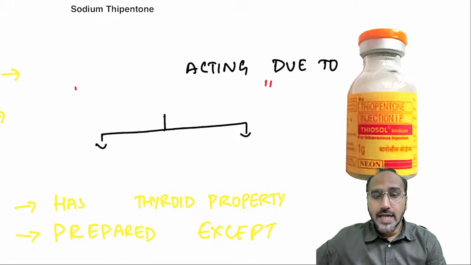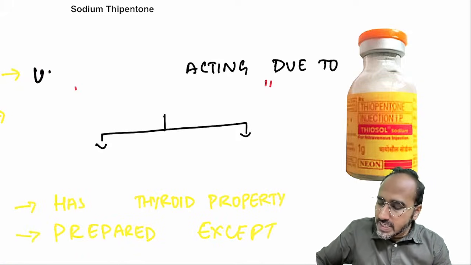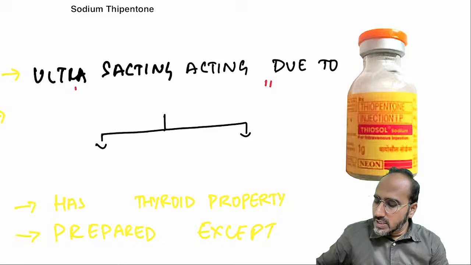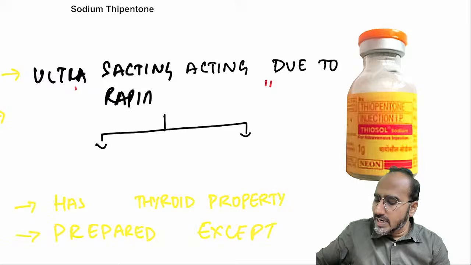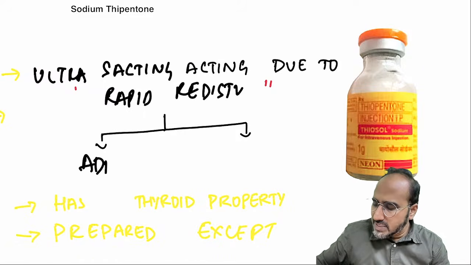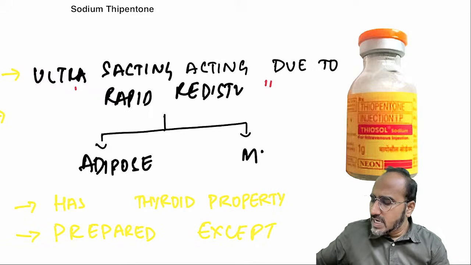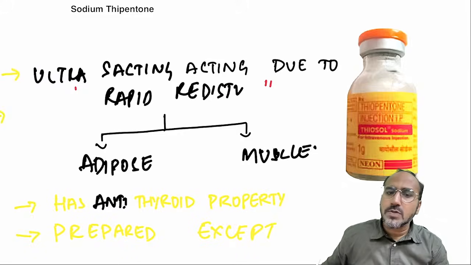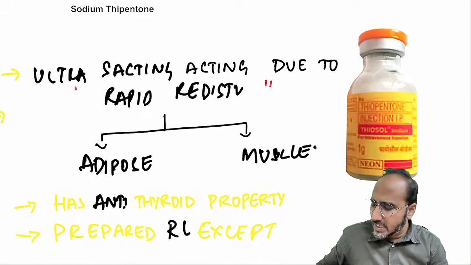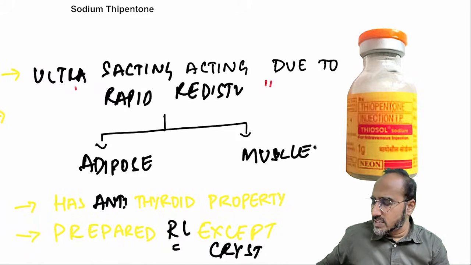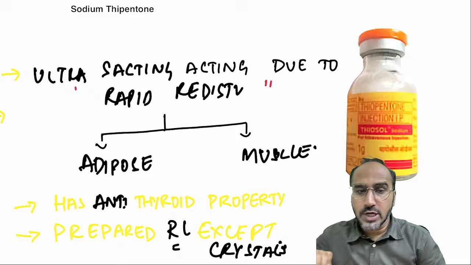Sodium thiopentone. As we are discussing, sodium thiopentone is regarded as an ultra short acting barbiturate. Why is it regarded as an ultra short acting barbiturate, guys? Because of its rapid redistribution, it gets redistributed into the adipose tissue and the muscle very easily. That's why it is regarded as ultra short acting barbiturate. Now, it has anti-thyroid property. Apart from that, it is prepared in almost all solutions except Ringer's lactate. Why not Ringer's lactate? Because it can form crystals. Okay, that's regarding sodium thiopentone introduction.